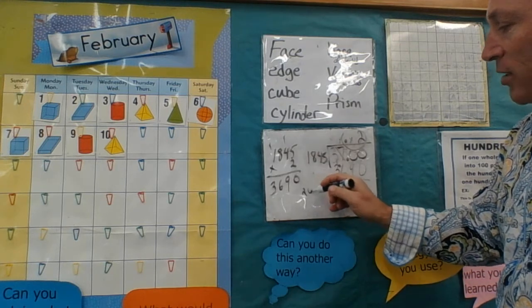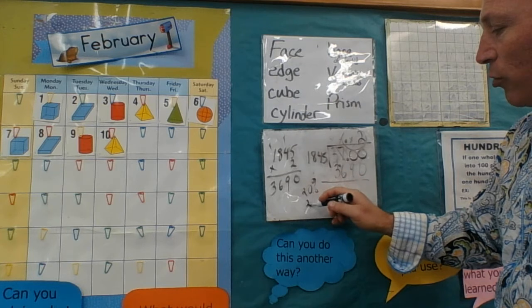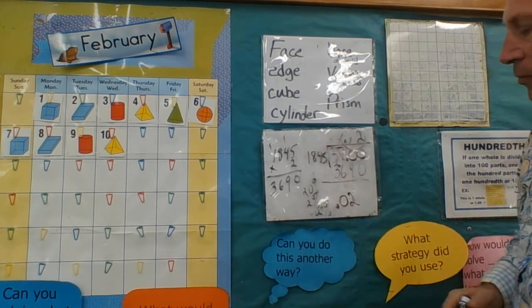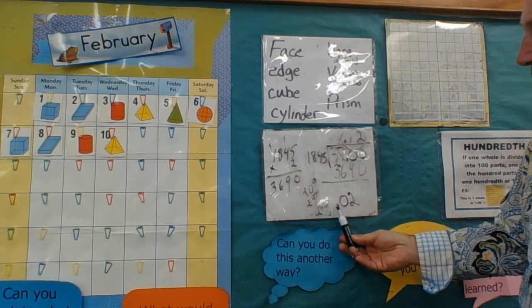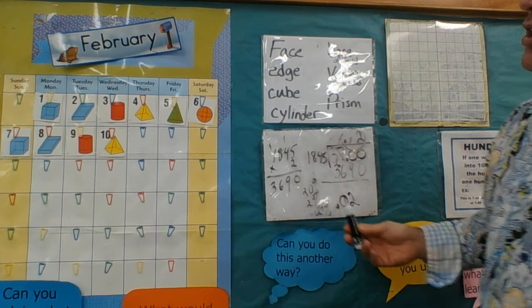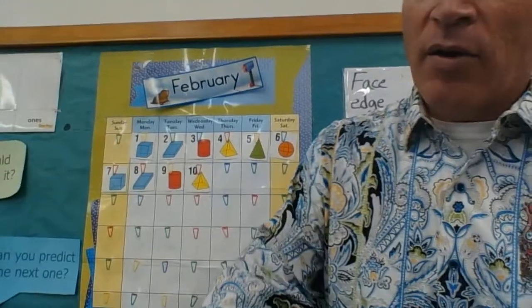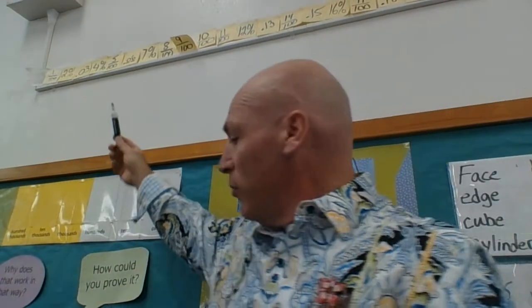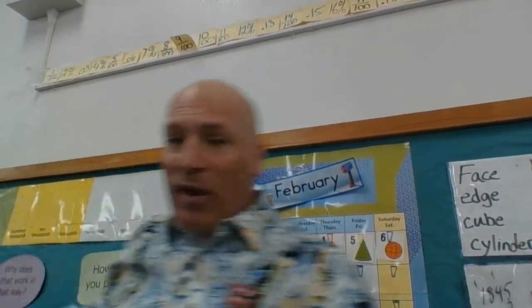Is it 20%? Is it 2%? Is it 0.02%? And you should know that this is 2 out of 100, just like we had written up here on our second day of school, 2% was the same thing as 2 out of 100.